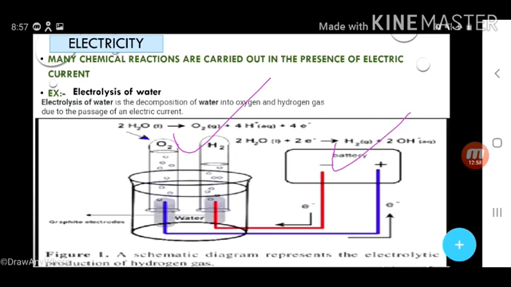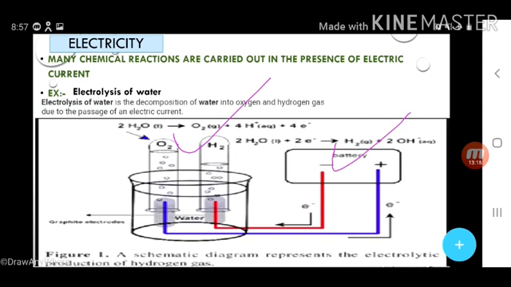So the fire will increase, not decrease. So try to put carbon dioxide gas and sand over the electrical fire. Don't put water. That is the best example, the electrolysis of water.